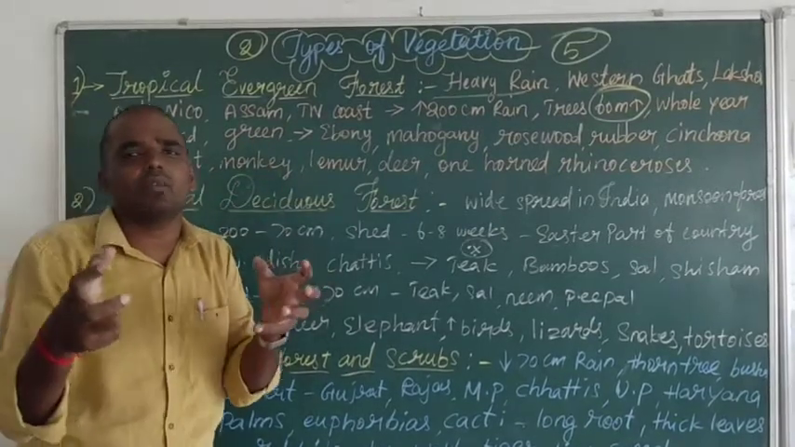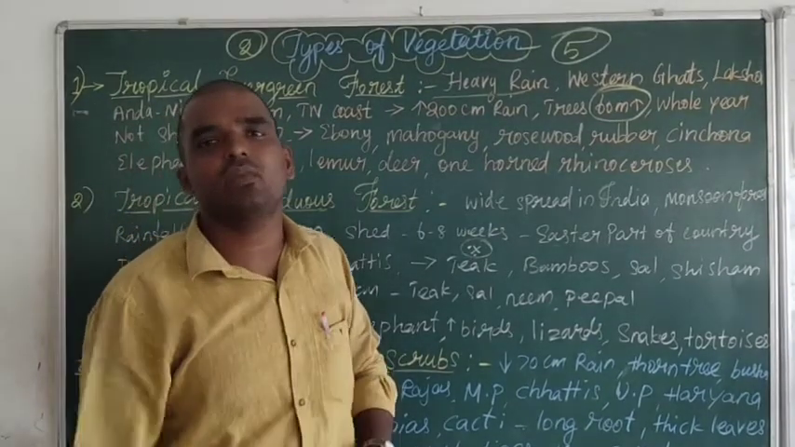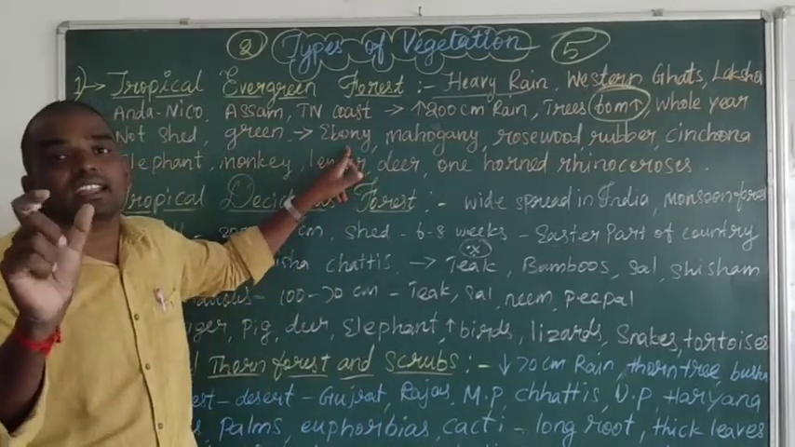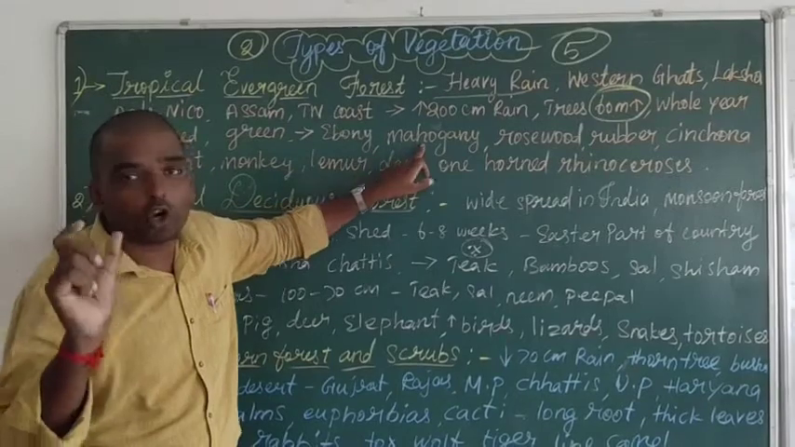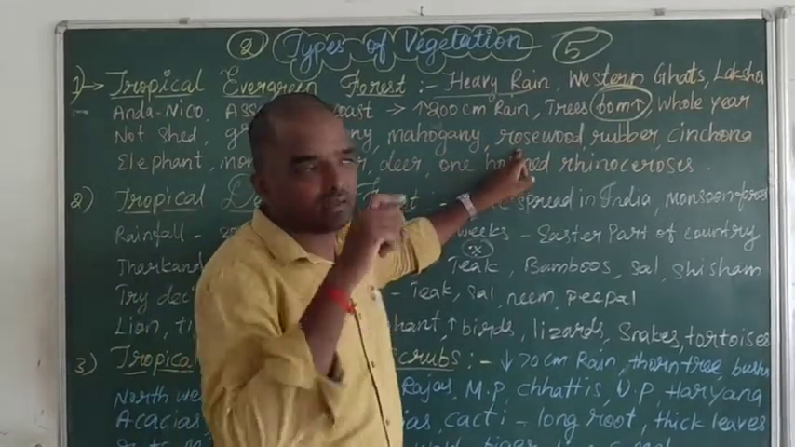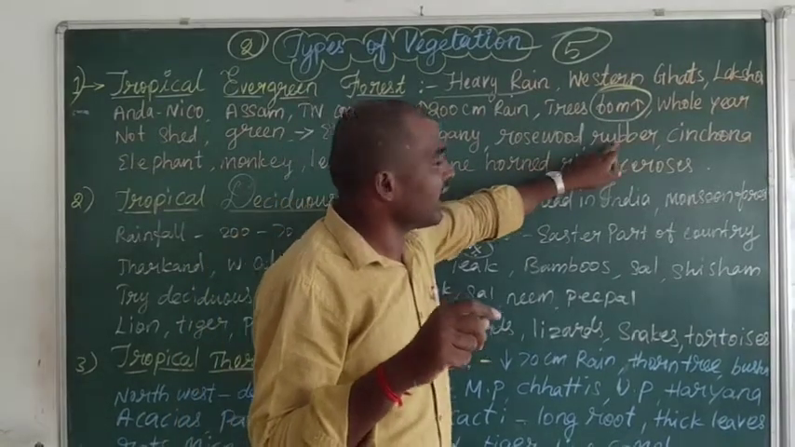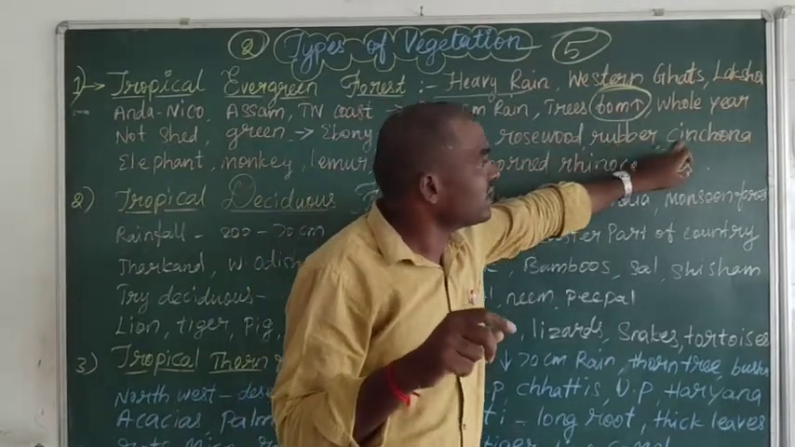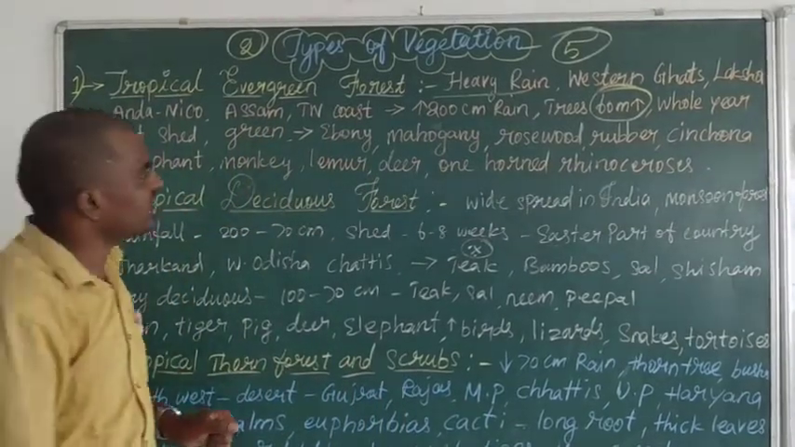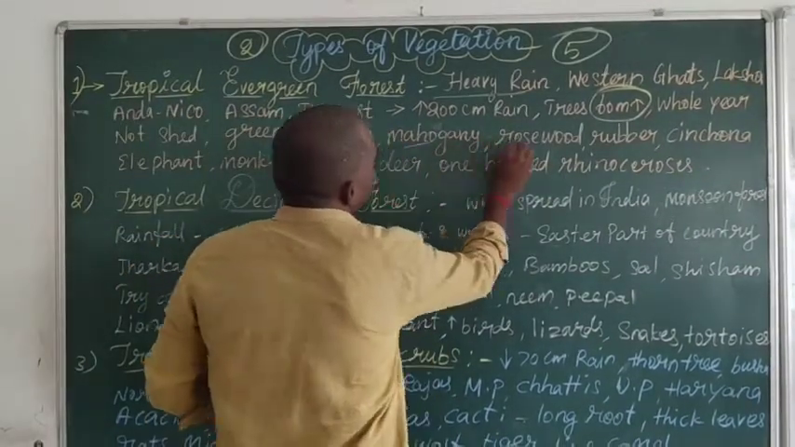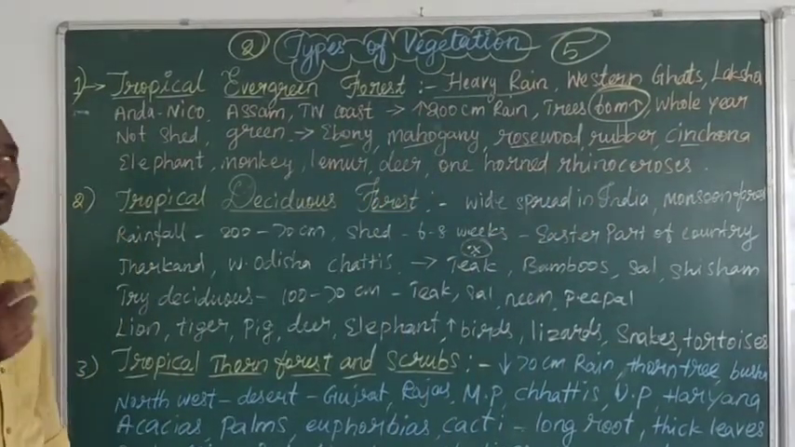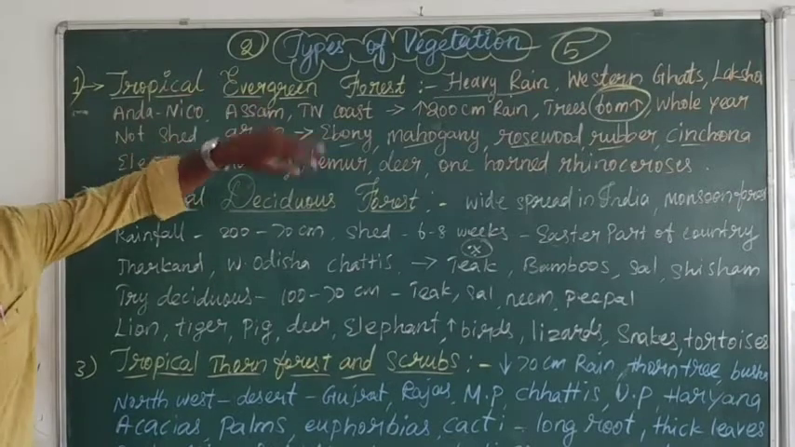What kind of trees and animals are in the evergreen forest? For example, ebony, mahogany, rosewood, rubber, and cinchona. These kinds of trees grow in tropical evergreen forest.